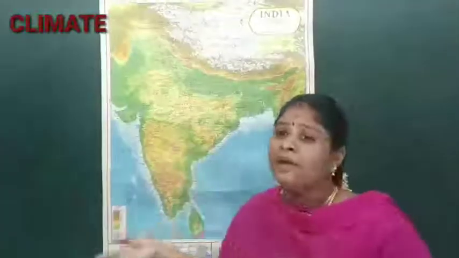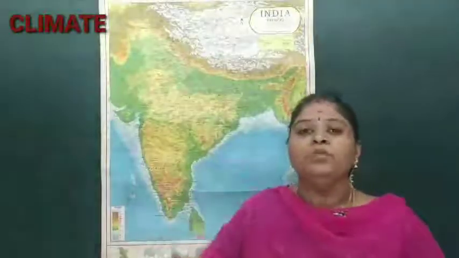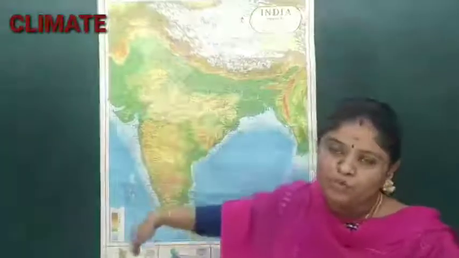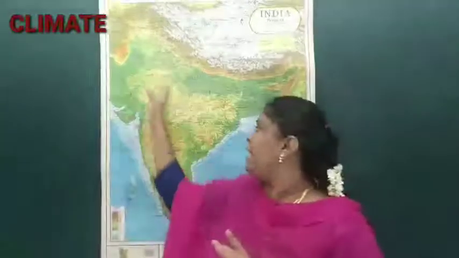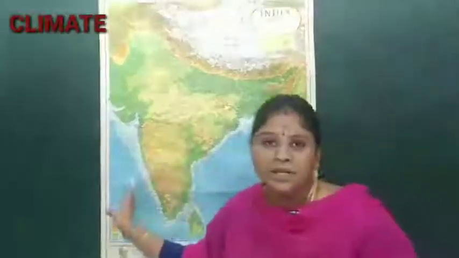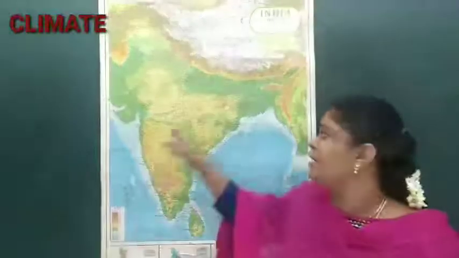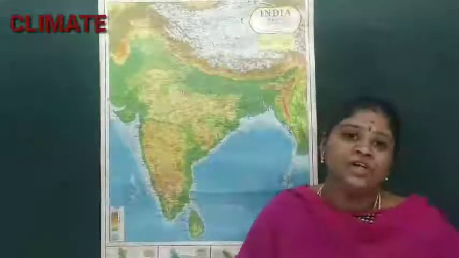Another region has low pressure. So high pressure will try to come to the low pressure area. From the high pressure area, it will try to move towards the low pressure area. So when it is moving towards the land direction and moves towards the southern region, as it comes across the land mass and not the water bodies, the air that is moving from the northern region and coming towards the southern region will not have a lot of moisture content.